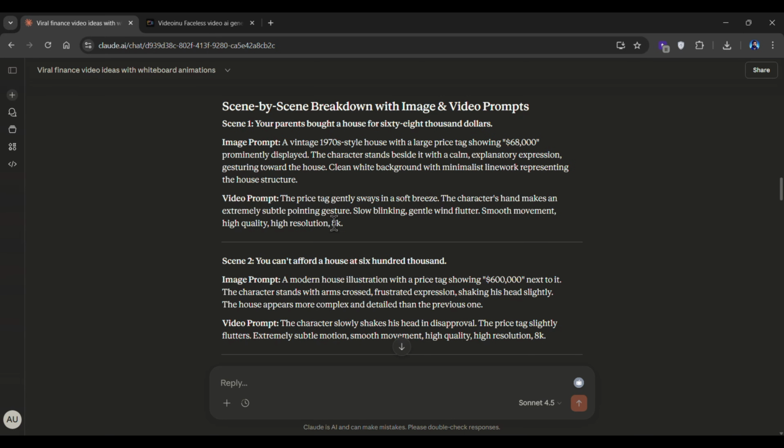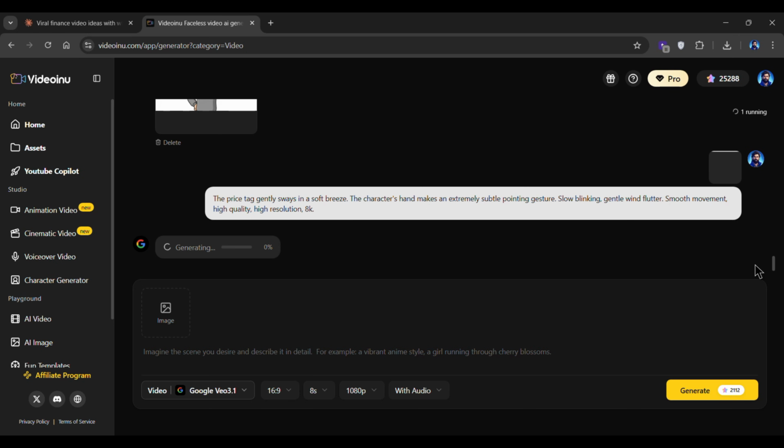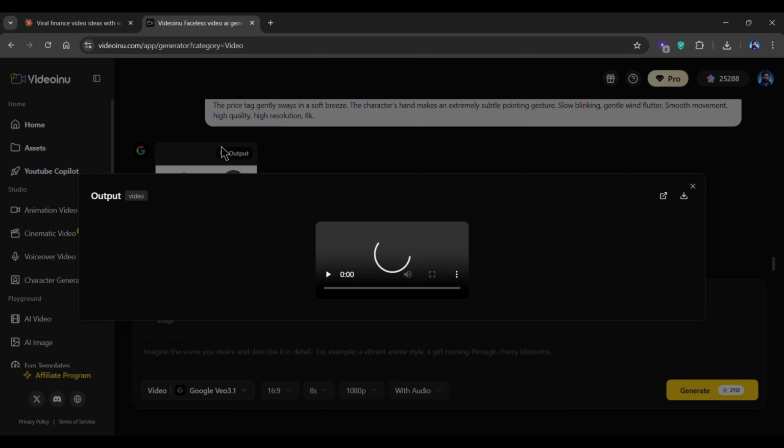Then return to Claude and copy the video prompt from scene 1. This tells the AI exactly how to animate your image. Lastly, choose your aspect ratio and video resolution, and hit the Generate button. As you can see, the first scene is ready. Let's take a look.